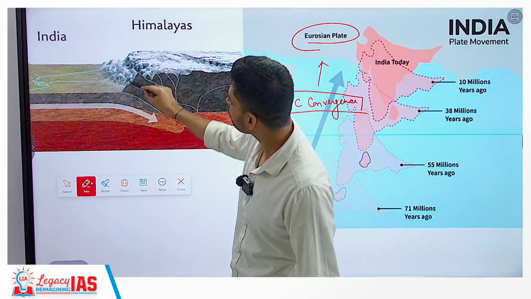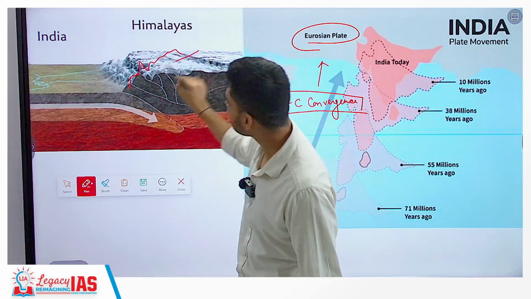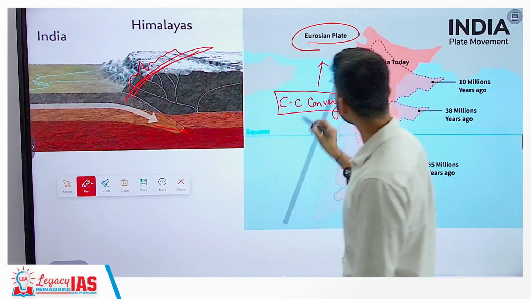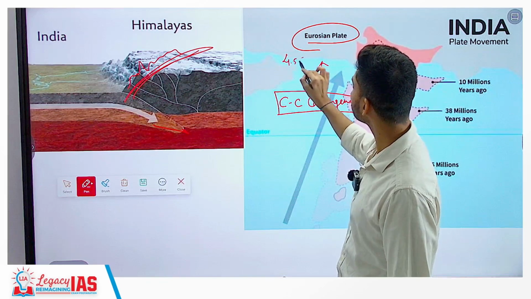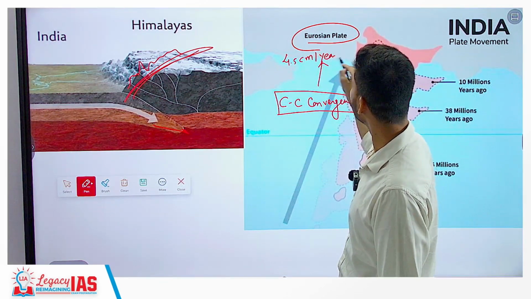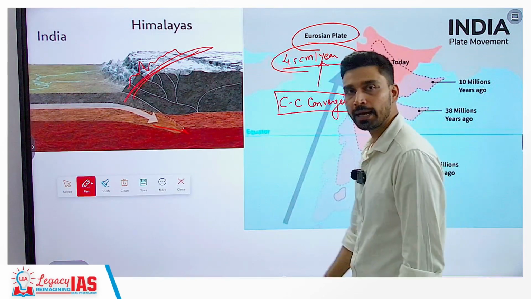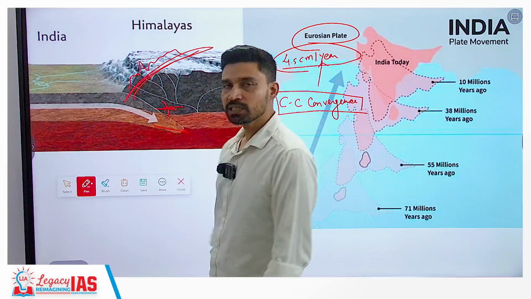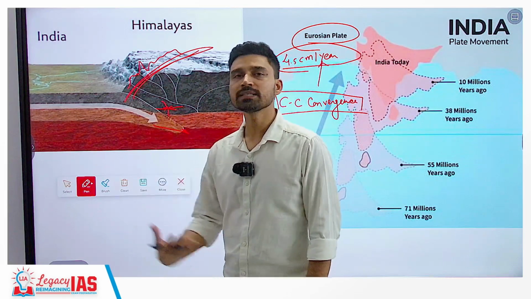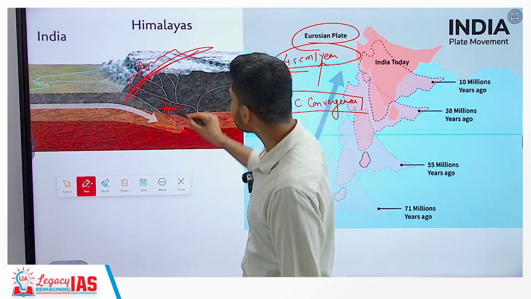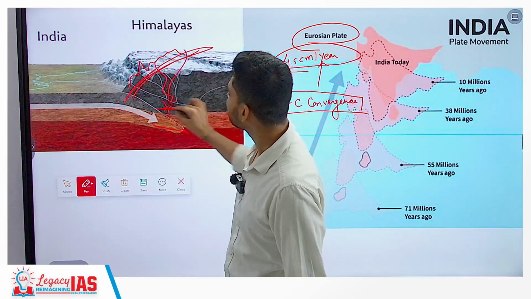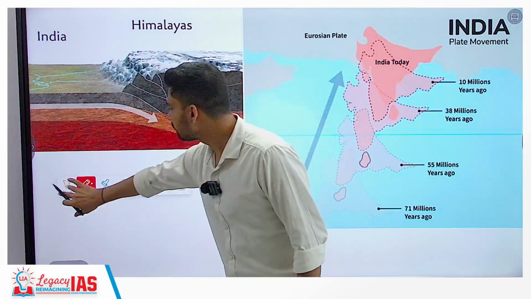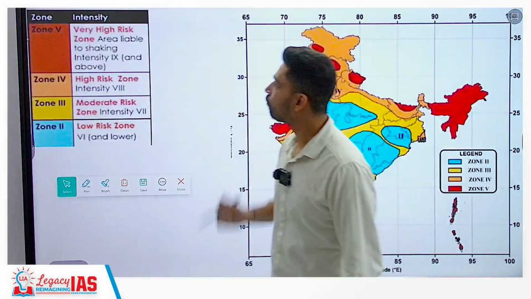As you can see from here, this resulted in the formation of the Himalayan ranges from north to south, and the Indian plate is still pushing against the Eurasian plate. Even today, it is pushing at a rate of about 4.5 centimeters per year, and this stress is continuously being applied on the rock. Whenever stress becomes sufficiently high, rocks get displaced and break apart, and this energy is released. In the Himalayan, sub-Himalayan zone, you experience this release of energy in the form of earthquakes.